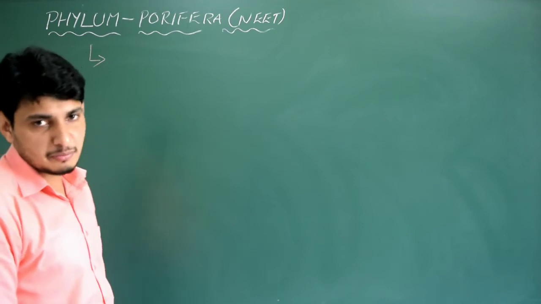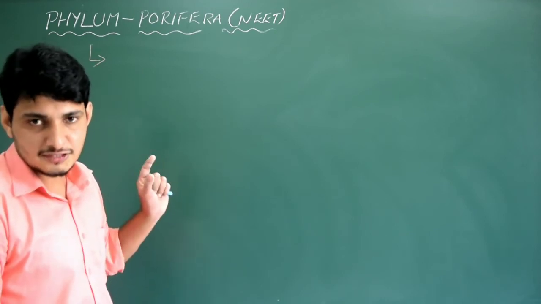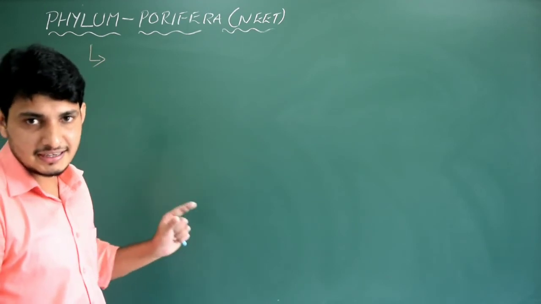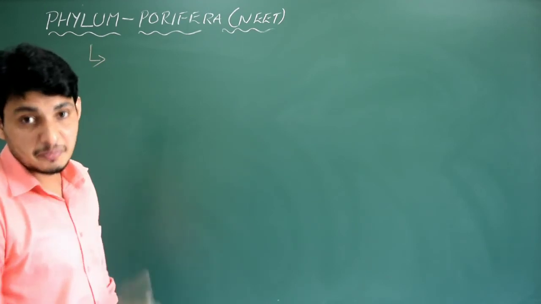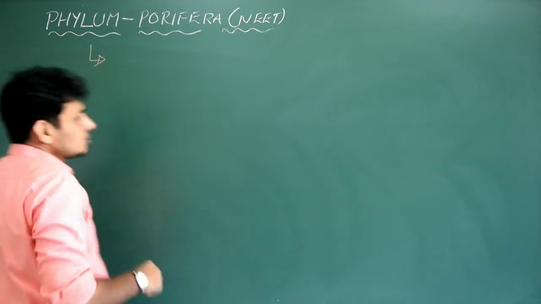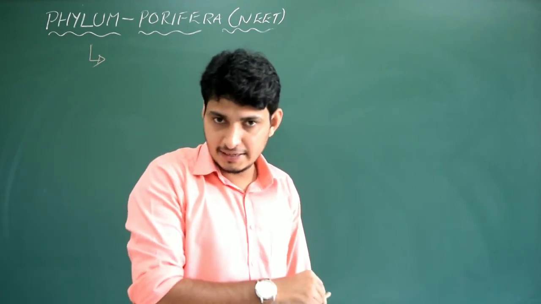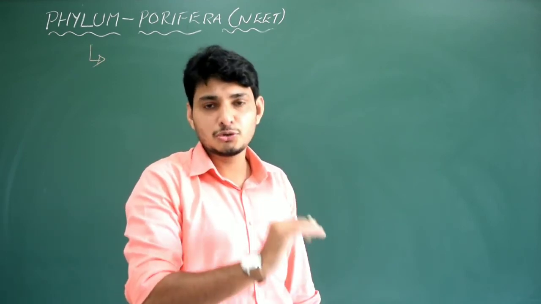At least one question will be from this animal kingdom, so don't miss one question. That is 4 marks. Very important. That decides your ranking. 600 plus is the target. I'm telling you, if you cannot score 600 plus in the NEET and you are a general merit candidate, then I suggest you to quit.